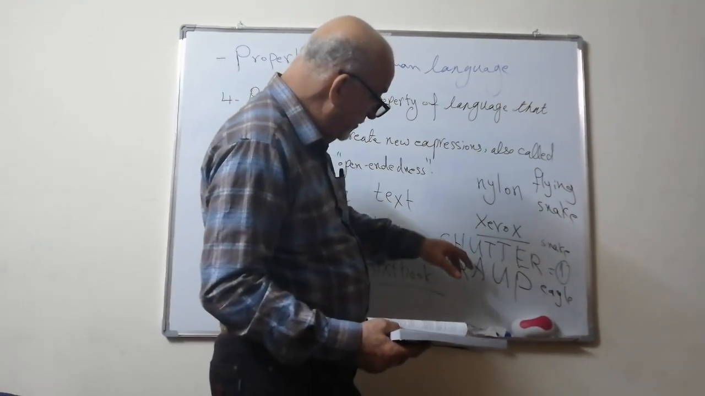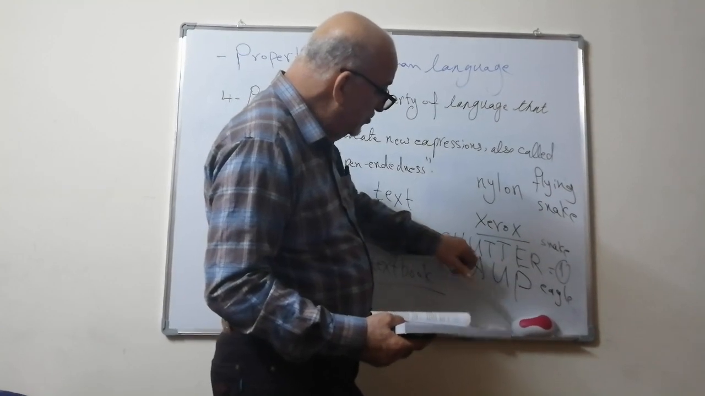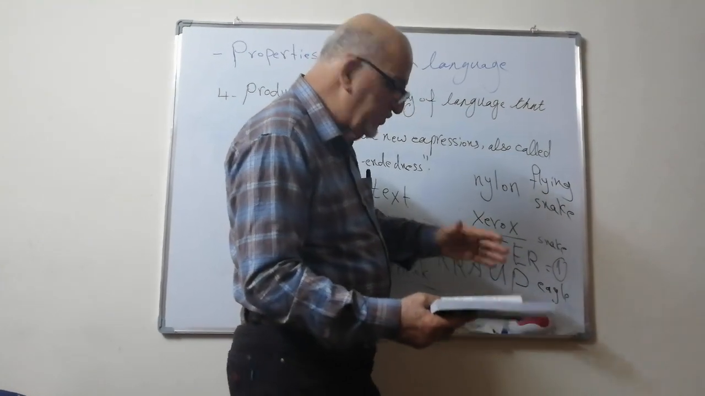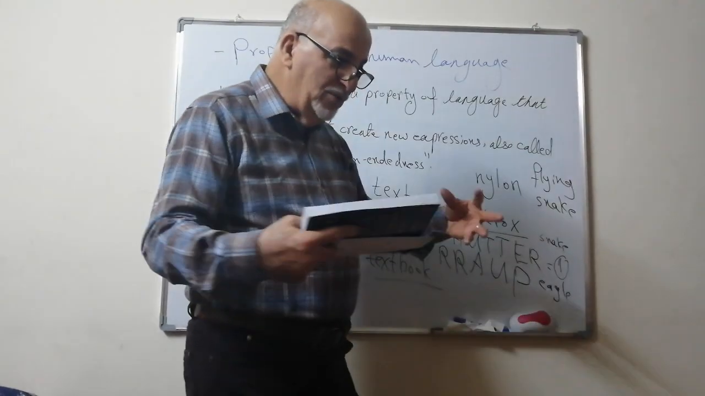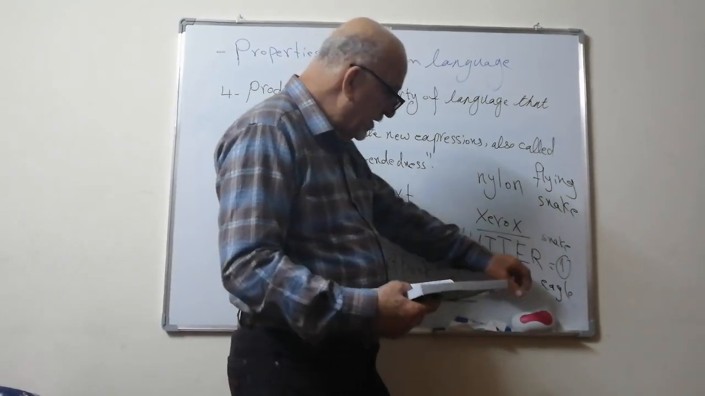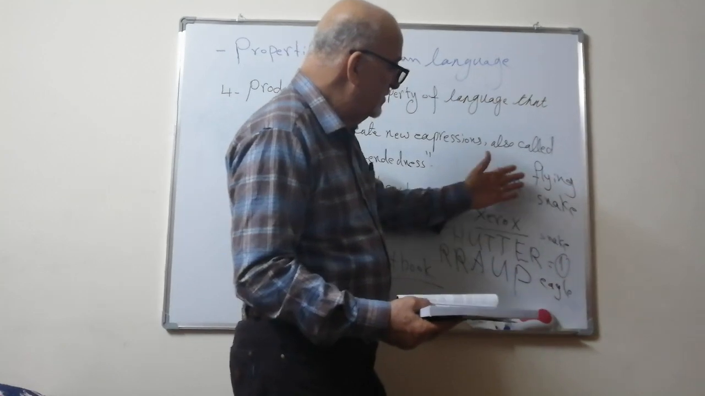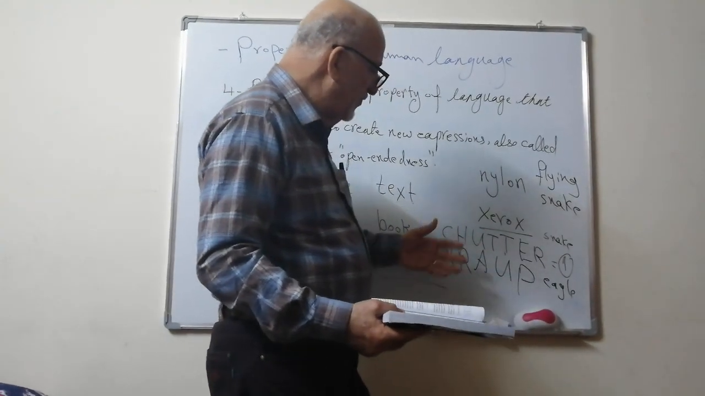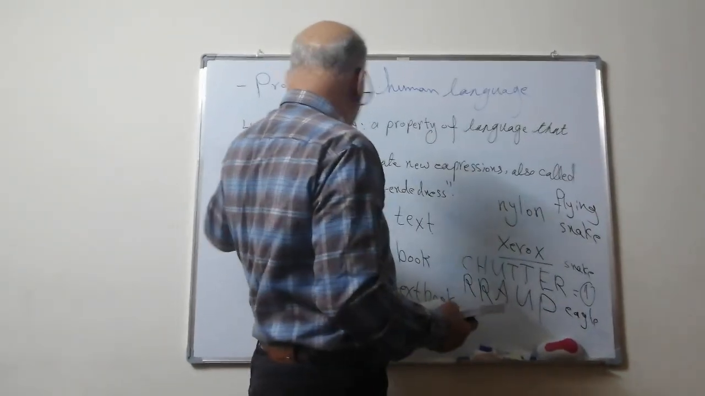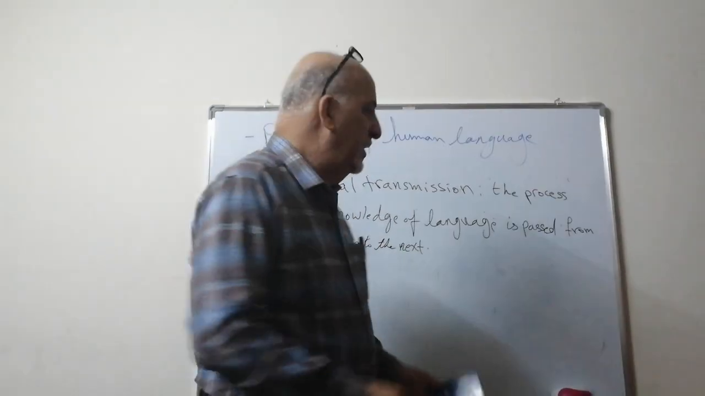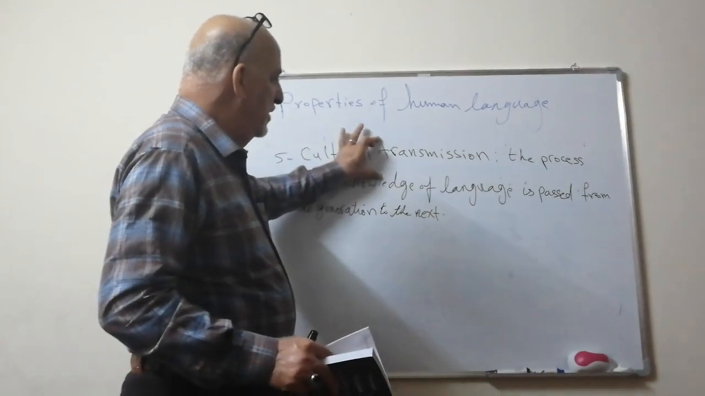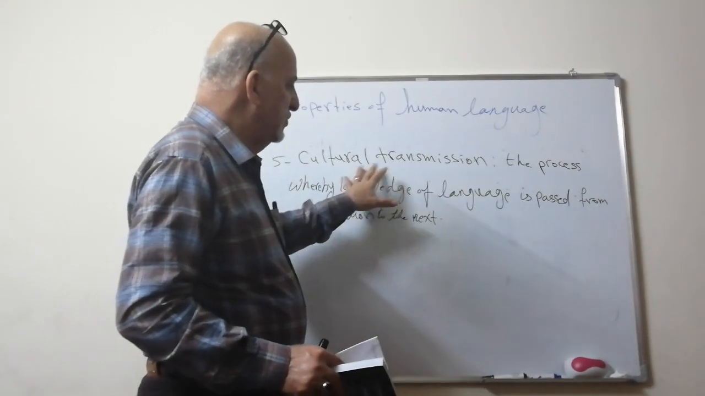Animals, monkeys for example, these vervets, have chatter separately, and they have rap also separately, but they cannot combine these two signals to create chatter-rap at the same time, like humans say flying snake. This is because they lack what we call productivity. Right. Now, the fifth property, as you can see in front of you, is called cultural transmission.